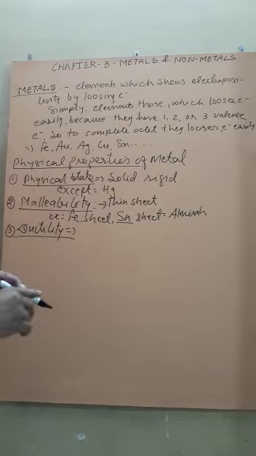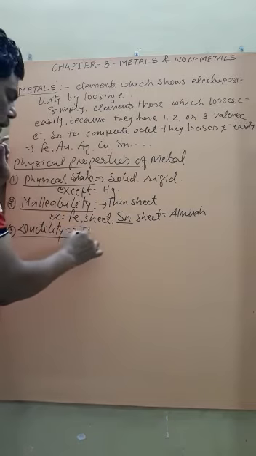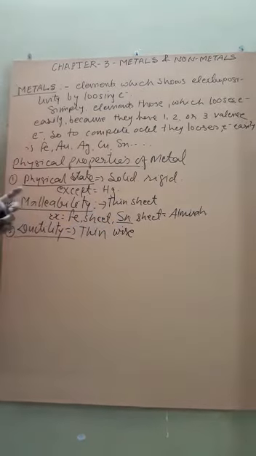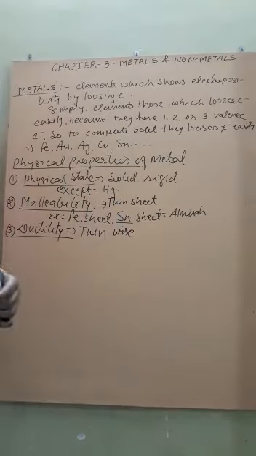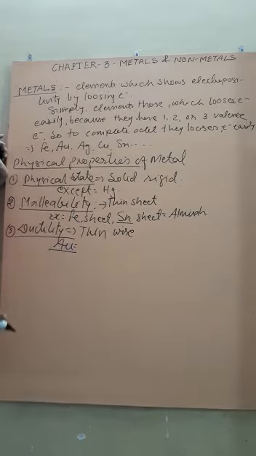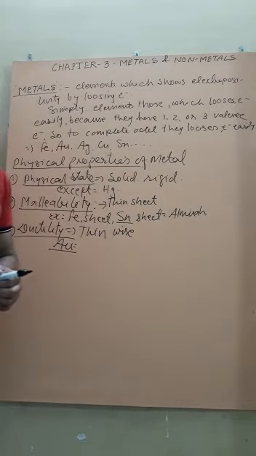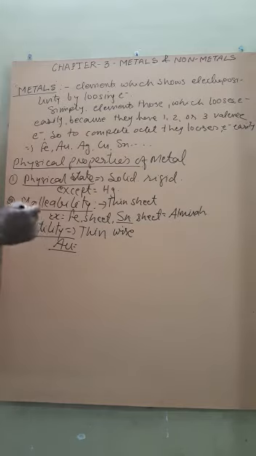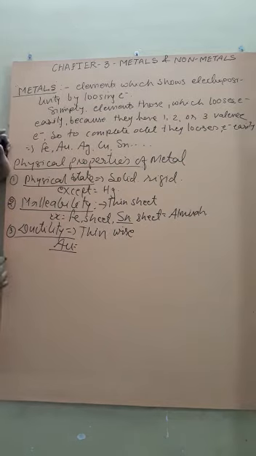That means ductility means converted into thin wire, that is, we can draw wire from the metal. Students, gold is known as the most ductile metal. It is considered that from 1 gram of gold we can draw 2 kilometers of wire. So this is known as ductility.